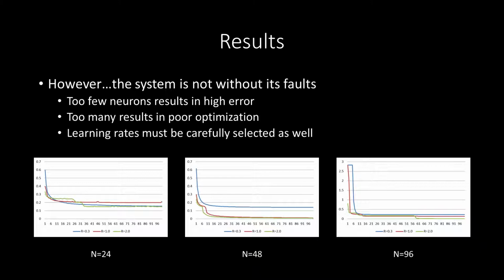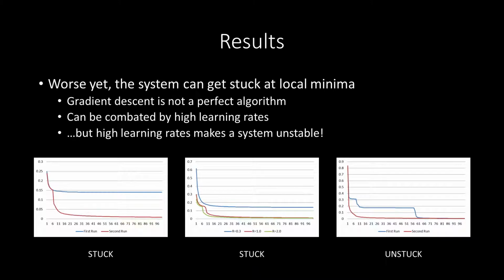A high learning rate is very unstable. You can see this in the far right figure, where at about 56 you see a sudden dip. That is caused by the function escaping a local minimum and going towards a lower one. But it's also possible for this system to find a higher local minimum. So we don't want that scenario to happen. And worse yet, the system can get stuck at a local minima, as I've been describing already.